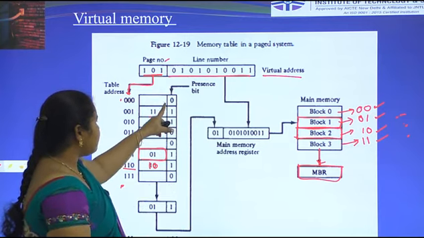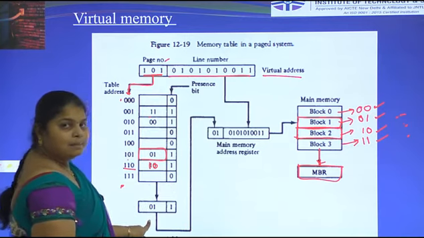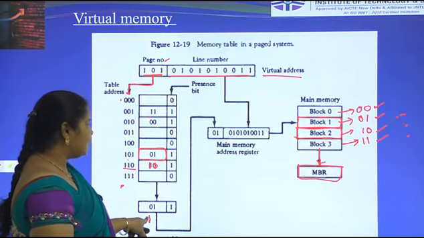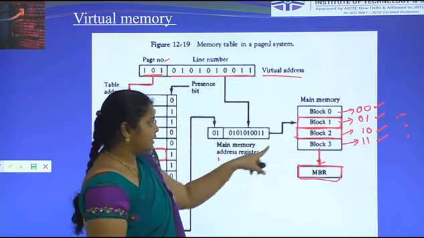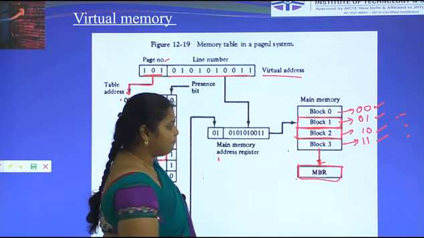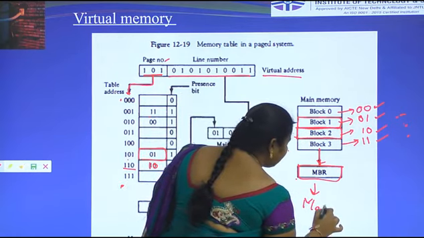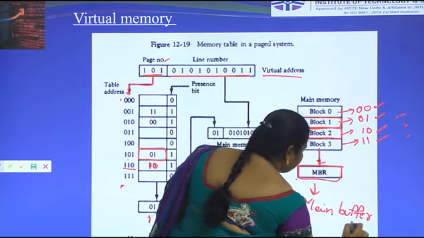Okay, these are the presence bits. That is transferred to the main memory. This is the main memory address register. This is the main memory and the memory buffer register. Finally, the data is transferred into the memory buffer register.